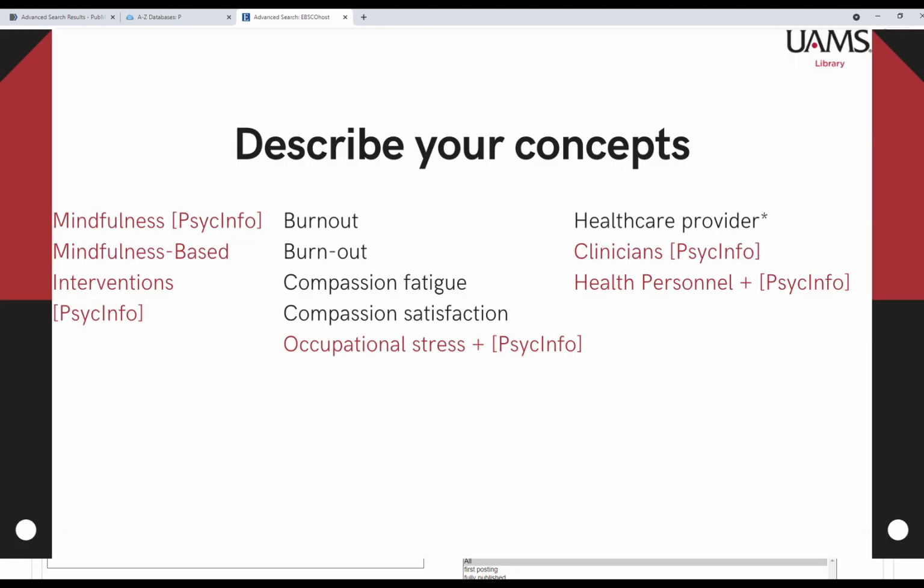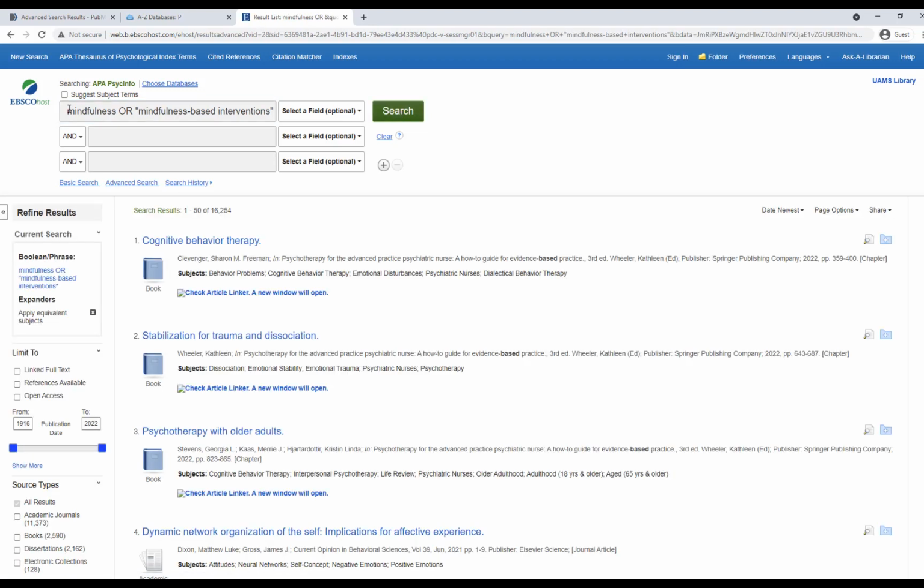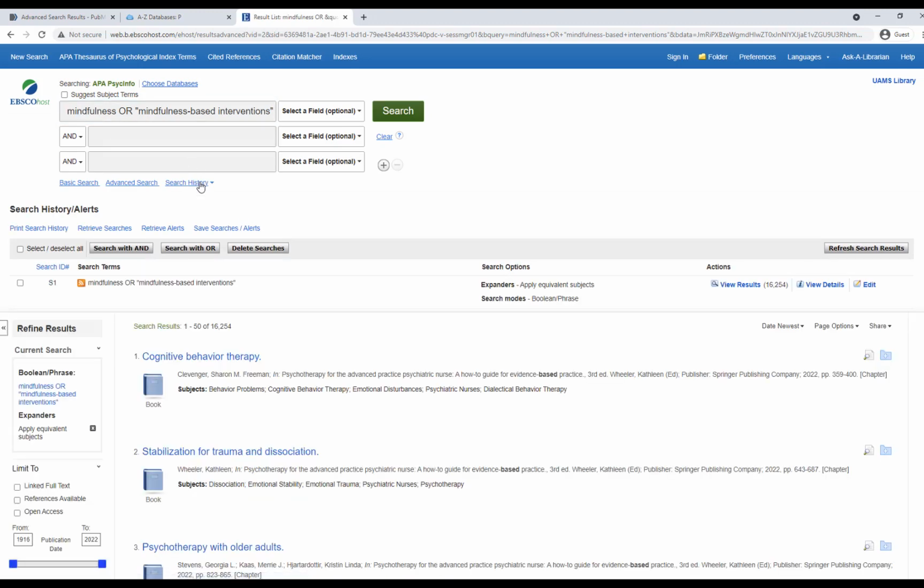So looking at this list, I'm going to start searching here in PsycInfo now. For my first concept, I'm going to use mindfulness, or, whoops, I've misspelled it, mindfulness-based interventions, because both of these are PsycInfo controlled vocabulary or indexing terms for this concept. And remember, because it is a multi-word phrase here, I'm going to put it in quotes. I'll go ahead and search. Again, I'm going to search concept by concept and then I'll add them all together. Let's go ahead and click on our search history so we can watch as we build our search here.